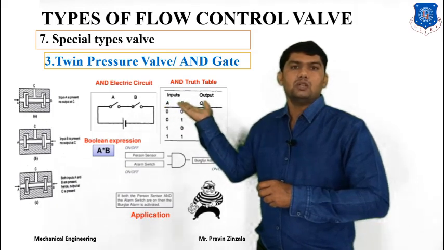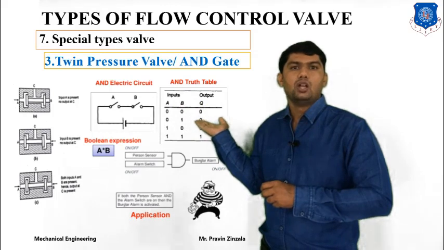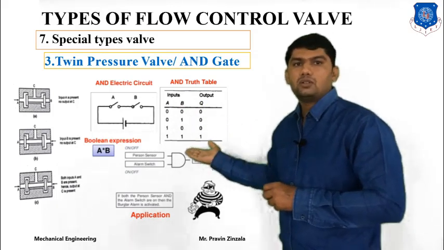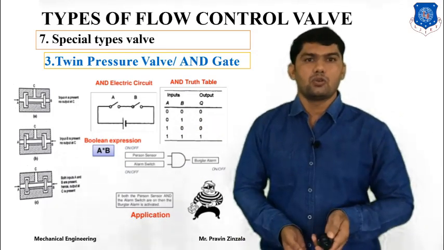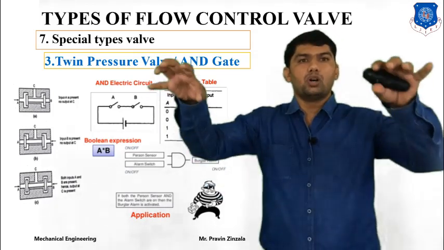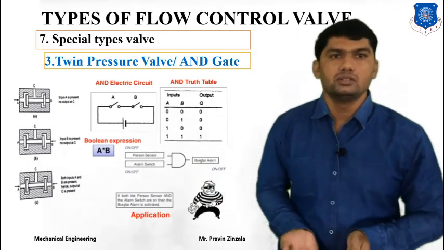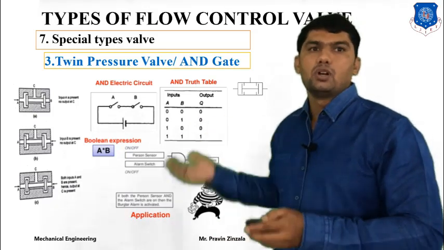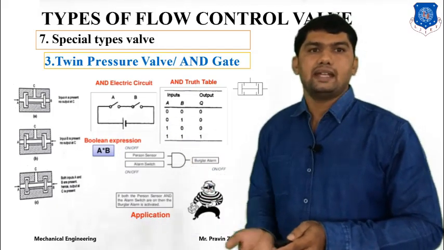There will be no input from A and B, output will be 0. Only for B input, output will be 0. Only for input from A, output will be 0. But you have to supply from both inputs, so you will get the output. And you have to utilize both hands for input portion, so for output, and it is used to reduce the accident in hydraulic system. This is the symbol of twin pressure valve, or you can also say it's the symbol of AND gate valve.